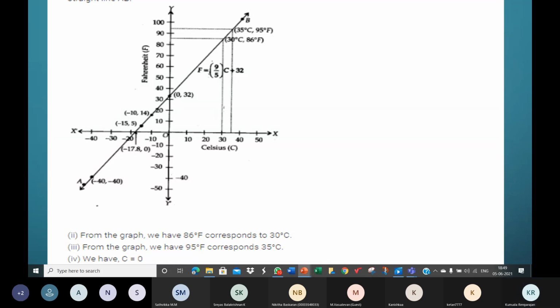Again, write the relation F is equal to 9 by 5 C plus 32. Instead of C, use F. First we worked: instead of F, we used C and we found C. Then you work: instead of C, you say F, and you find the value of F. Work both and share the pictures on WhatsApp, children.